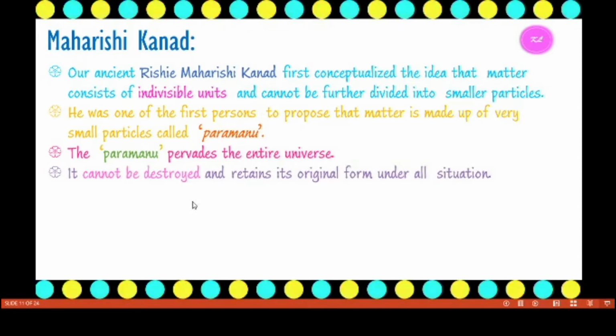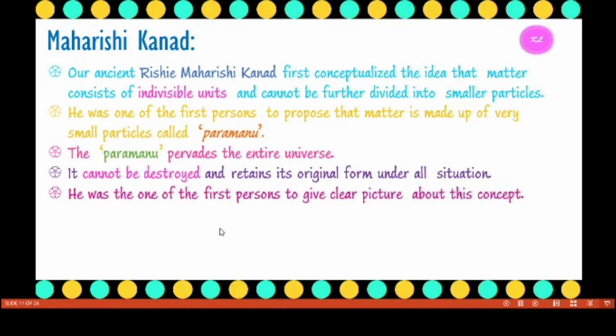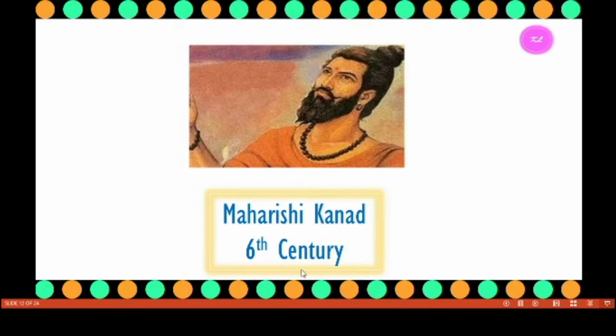It cannot be destroyed and retains its original form under all situations. We cannot create or destroy the particles. If we apply heat, cold, or light energy, it retains its original form only. It is not destroyed. He was one of the first persons to give a clear picture of this concept. He is Maharishi Kanad, who lived in the 6th century.